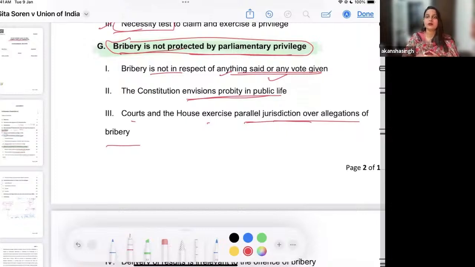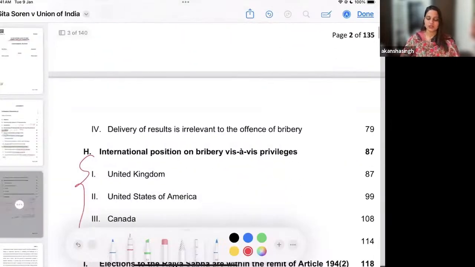Then if you do not allow the judges, if you do not allow the courts to take legal action, then which authority is going to decide? Does the Parliament have this power? That is why it says the court and the House exercise parallel jurisdiction. So you can't say that the courts cannot take cognizance and cannot prosecute only because the House has started a disciplinary proceeding against these members. So this becomes also very important.